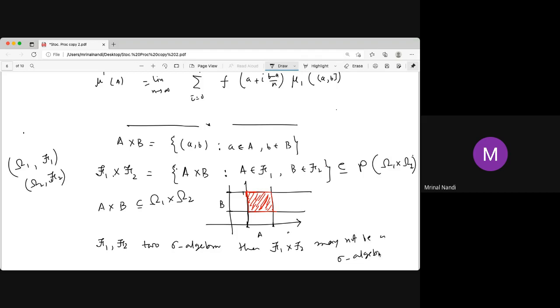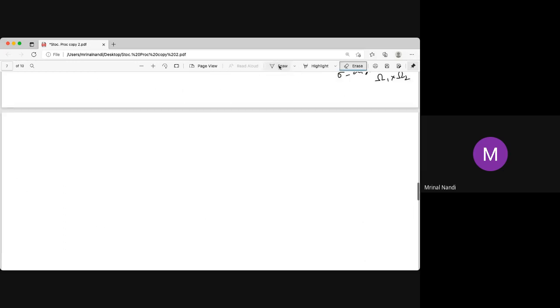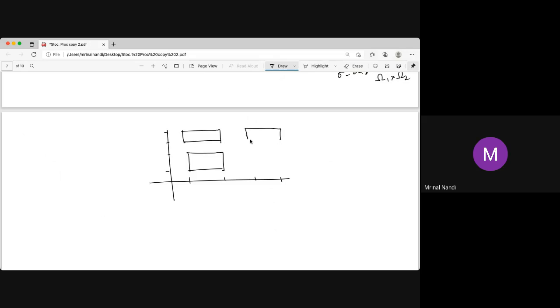In many cases, it is not a sigma algebra over sigma 1 cross omega 1 cross omega 2. So their product is not a sigma algebra. Why? Because the idea is this. Take some small examples on R, say some intervals on R, or maybe a union of some intervals. If you take the Cartesian product, you will get a union of some rectangles.